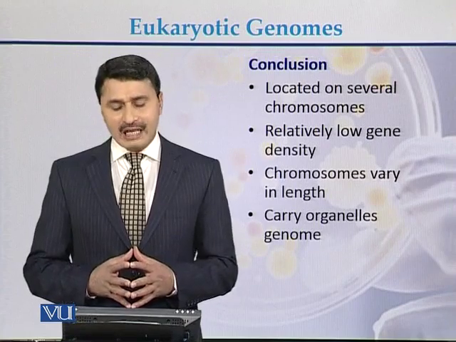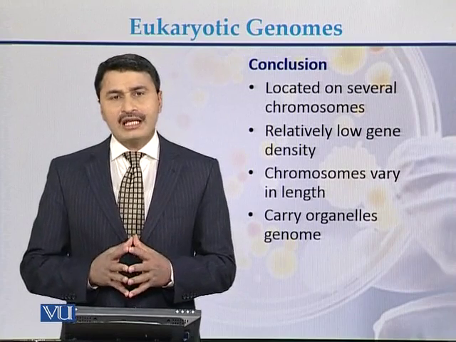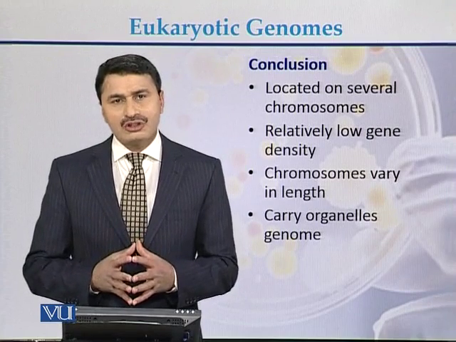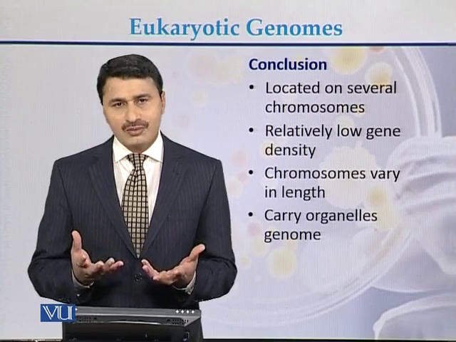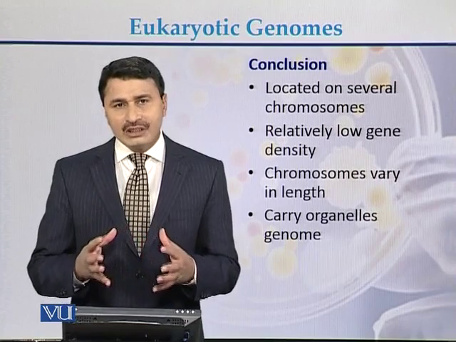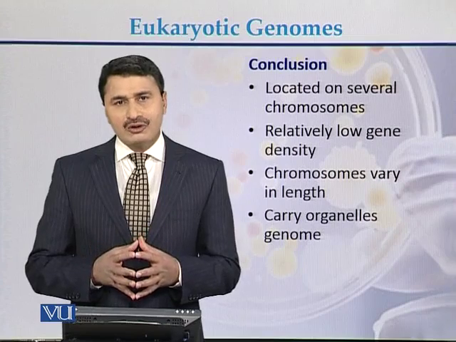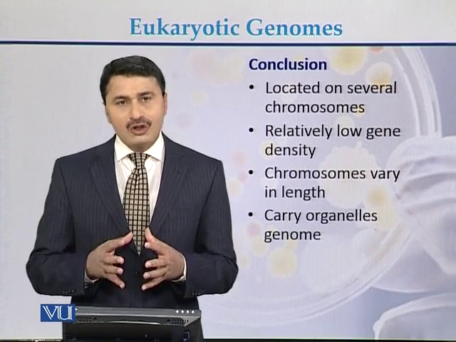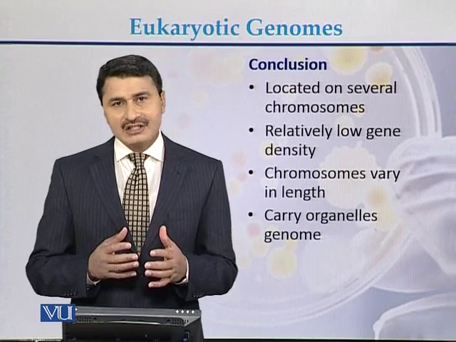If we conclude, what are eukaryotic genomes? In case of eukaryotes, the genome is present in the form of chromosomes within the nucleus. In case of eukaryotes, there is a low gene density, and the chromosomes vary in size.